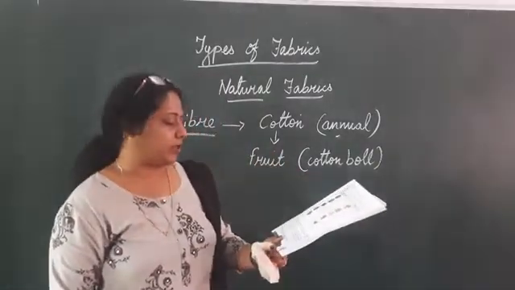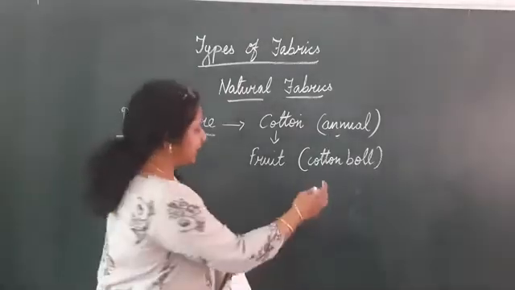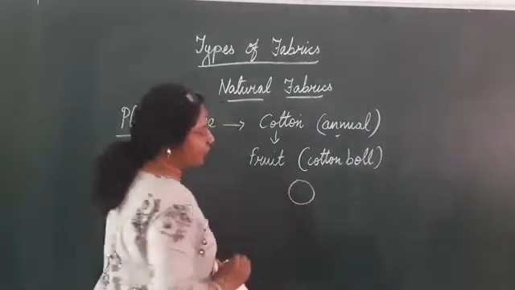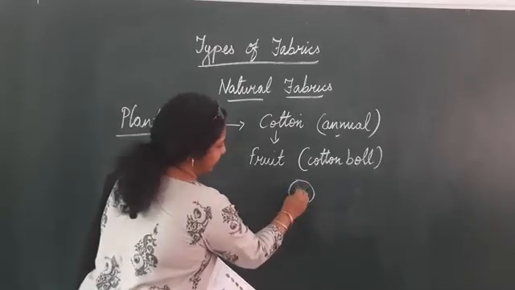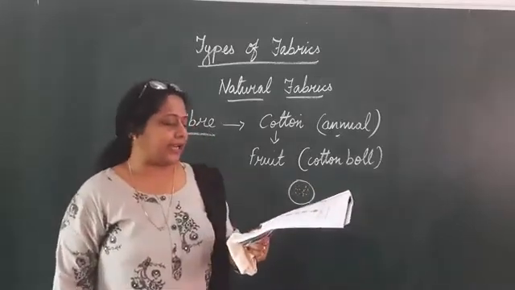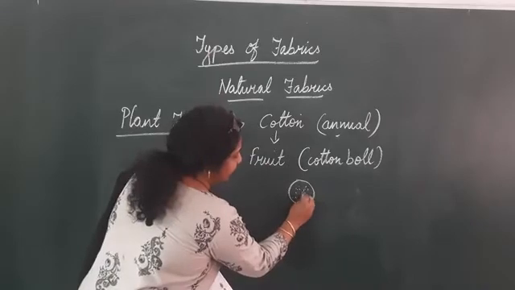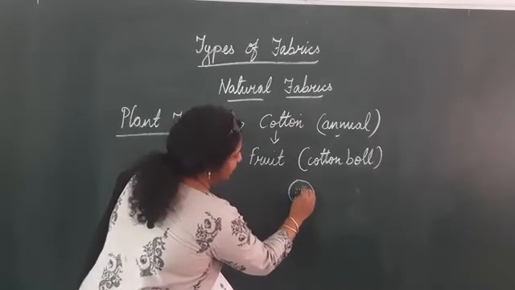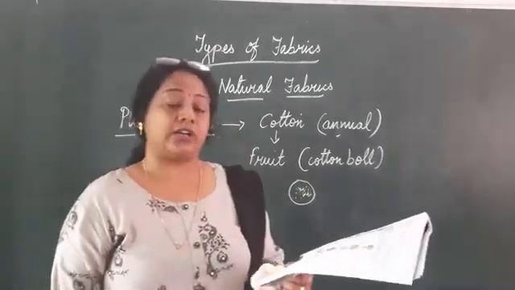Now this cotton boll contains many seeds covered with hair inside it. Inside this one, a cotton boll, it contains many seeds. These seeds contain a hair-like structure, and these hairs are actually the cotton fibers of the cotton plant.